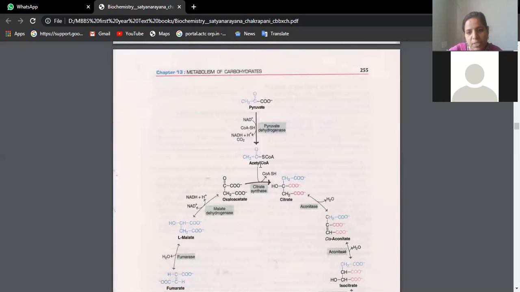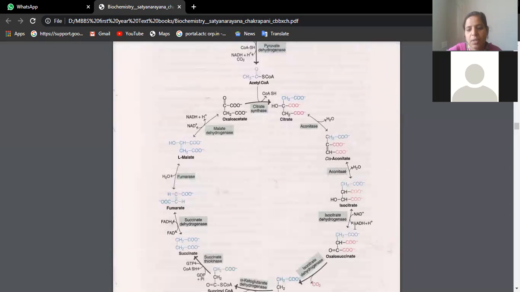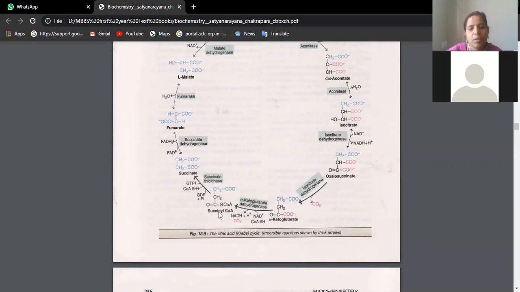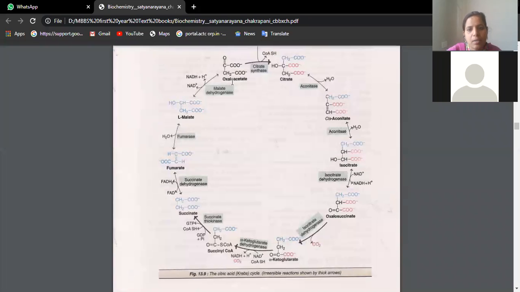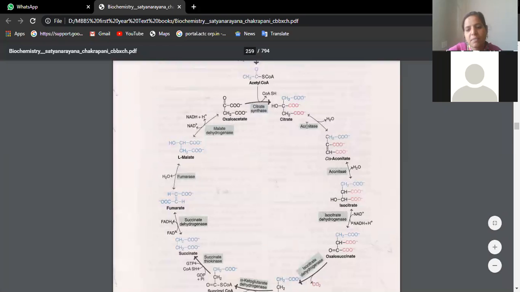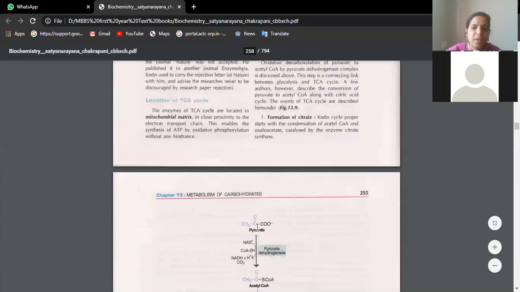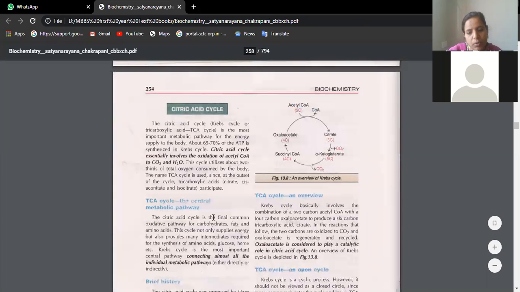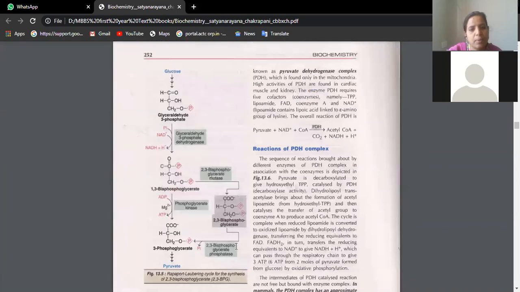Then you will see a series of steps from acetyl-CoA: the formation of citrate in the presence of citrate synthase, then aconitase, cis-aconitase, isocitrate, oxalosuccinate, alpha ketoglutarate, succinyl-CoA, succinate, fumarate, then malate, finally oxaloacetate. These are the series of steps taking place in the citric acid cycle. Now, our question is not confined just to the citric acid cycle; we are also asked about the energetics, for which you should learn this table well.